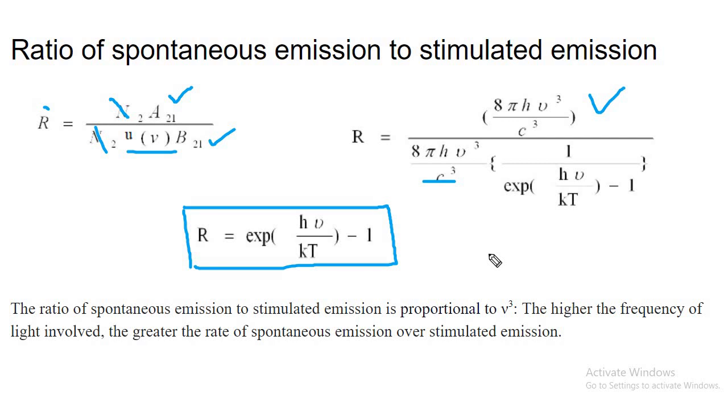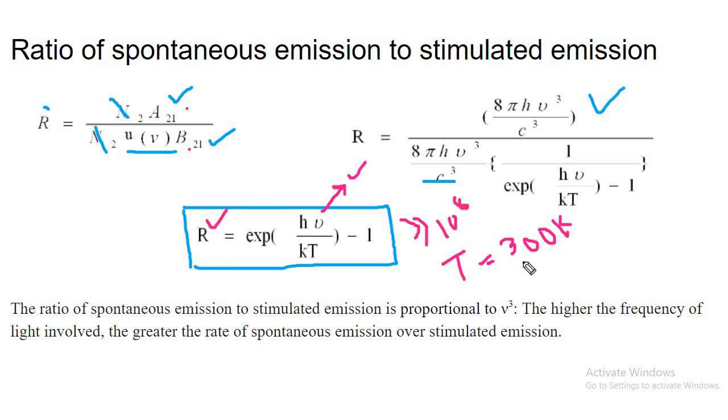Now if you try to calculate this, one can consider room temperature, T around 300 Kelvin, and take a frequency in the optical range so that we get light. If you put this in, it is observed that the ratio between spontaneous emission and stimulated emission is very, very high, on the order of 10 to the power 8.